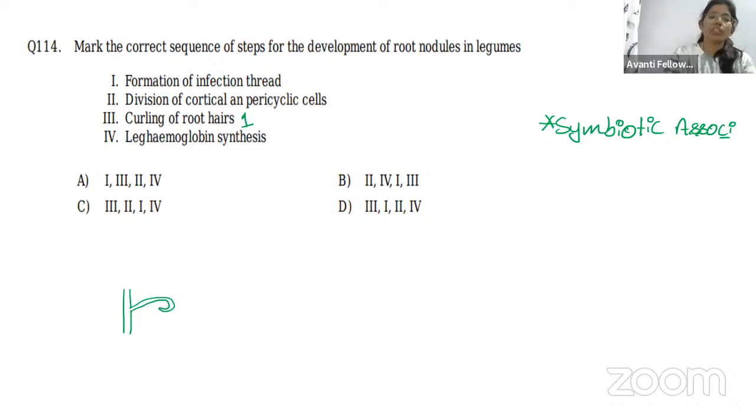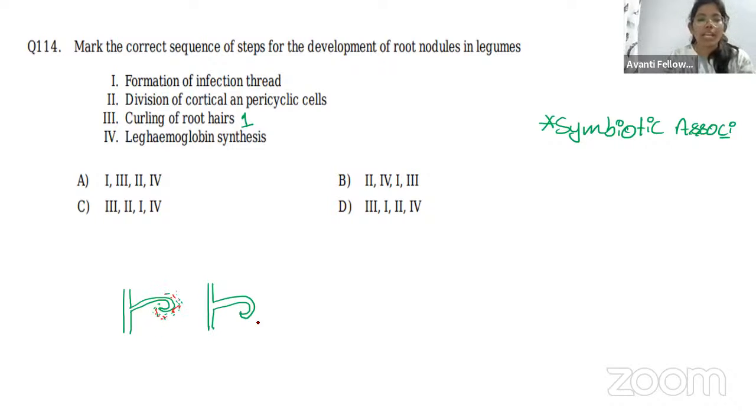So first root hair curling. All the bacteria obviously will first come and then the root hair will get curled. Just bear with me, I'm very bad at drawing. Let me draw the bacteria with the red color.